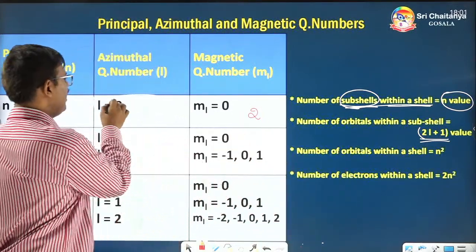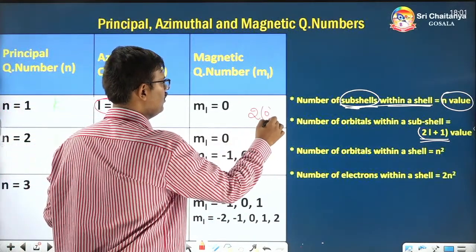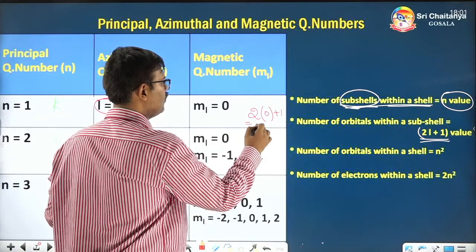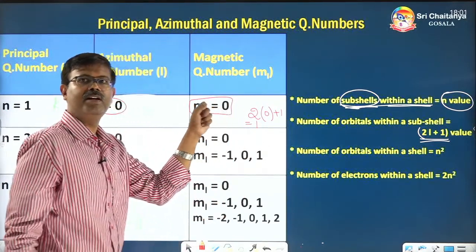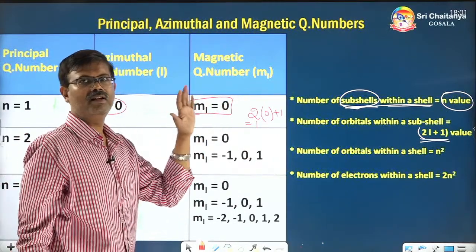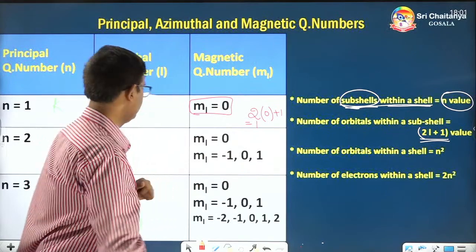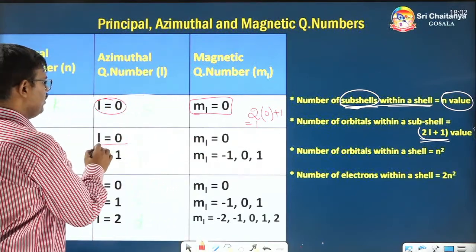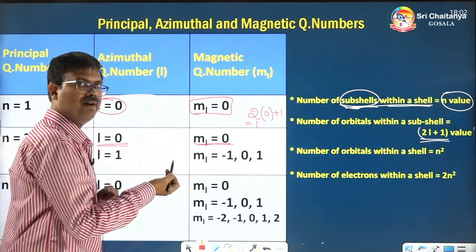What is the L value in this subshell? 0. So 2 into 0 plus 1, that is 1. Yes, only 1 orbital exists in that subshell. So the formula is correct here. Let's go to the other subshells and check them as well. L is equal to 0 has only one orbital. Yes, we got only 1.